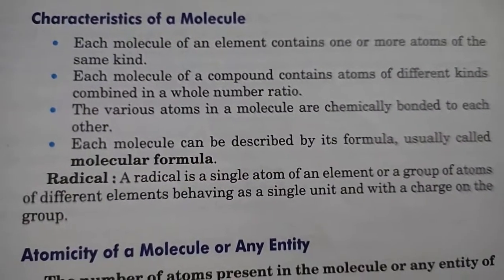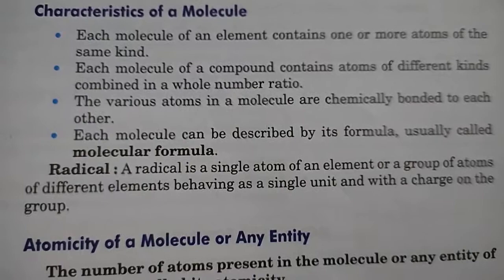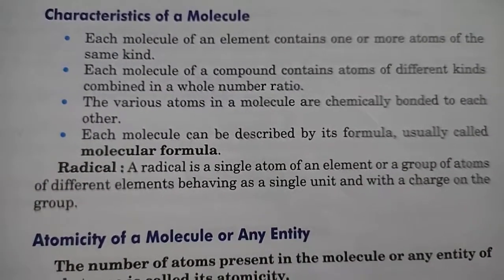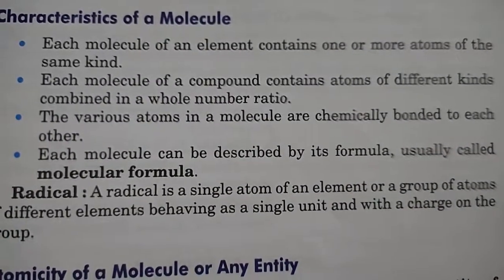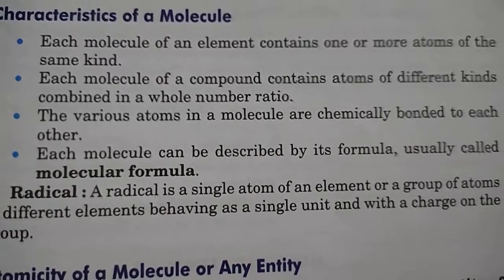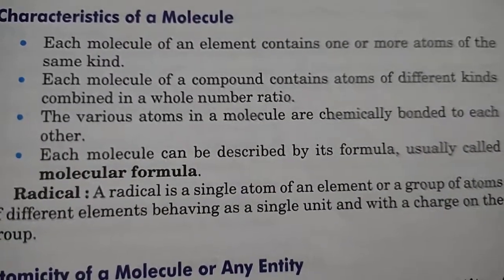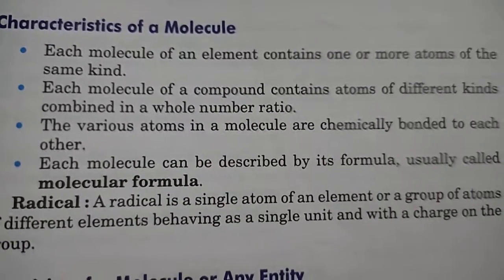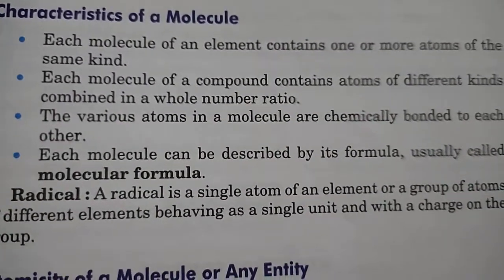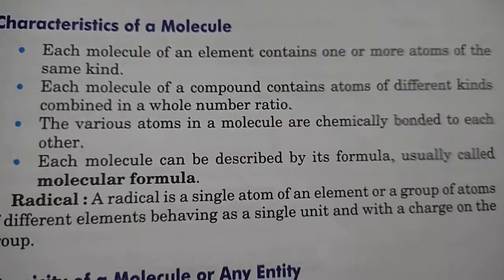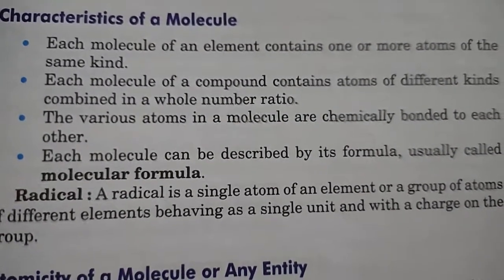Now let's see its characteristics. Each molecule of an element contains one or more atoms of the same kind, for example N2, nitrogen, oxygen, ozone, O3. Second, each molecule of a compound contains atoms of different kinds combined in a whole number ratio.